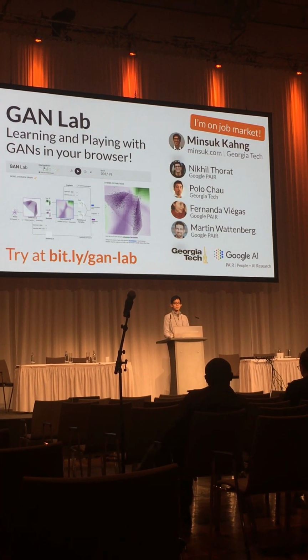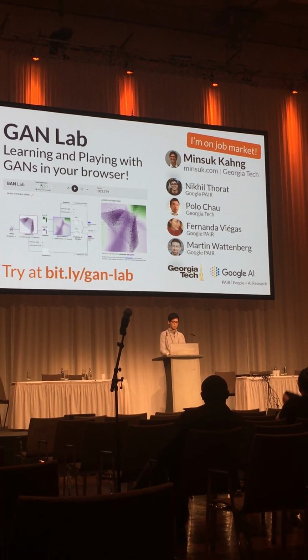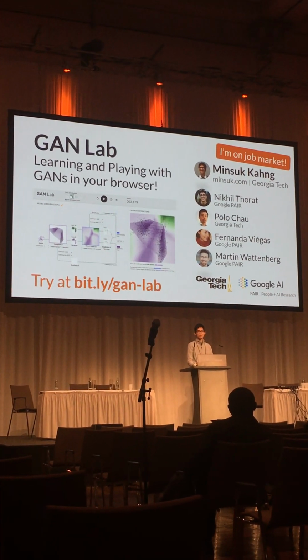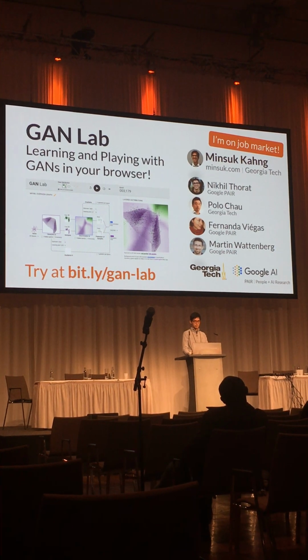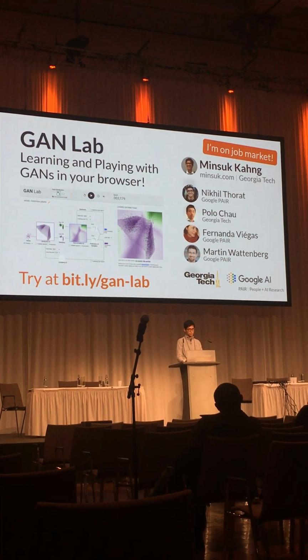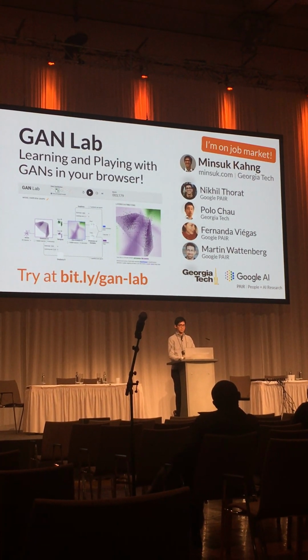And to sum up, we developed GAN Lab, the first interactive VIS tool for learning generative adversarial networks. And we believe this type of interactive educational tools developed by our VIS community can play critical roles in promoting people's understanding of deep learning and the new AI technology. And I hope this work will help inspire even more research on this topic.